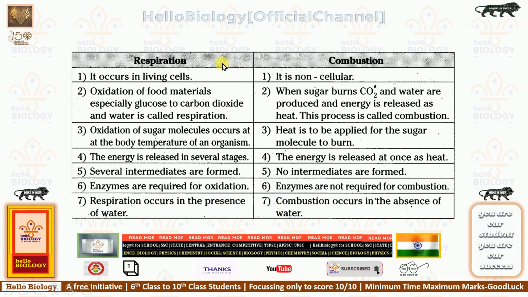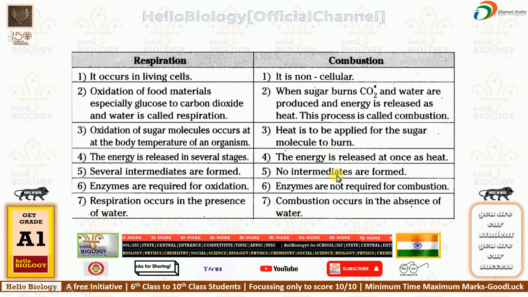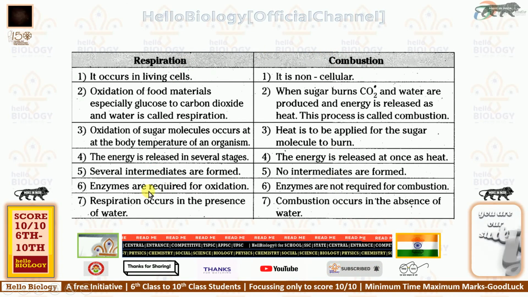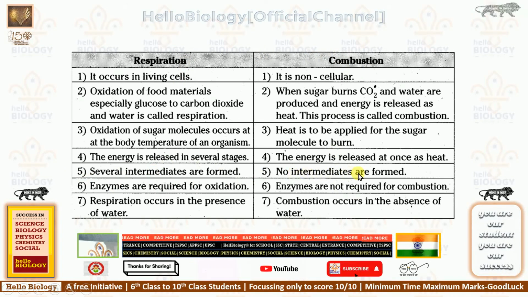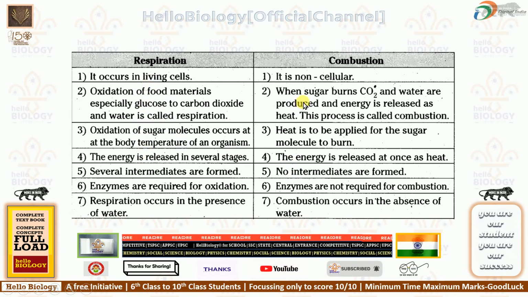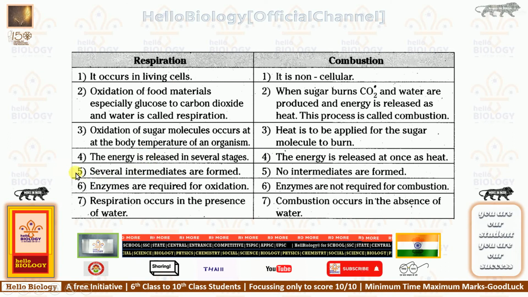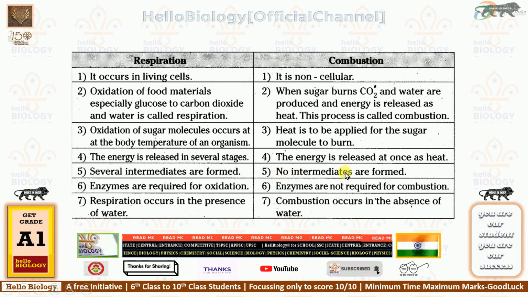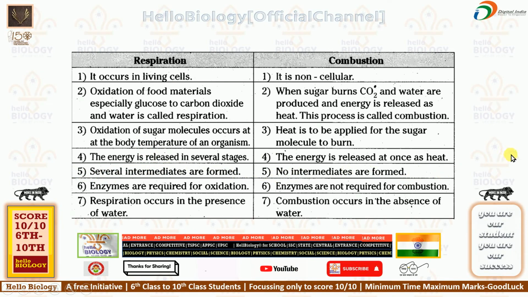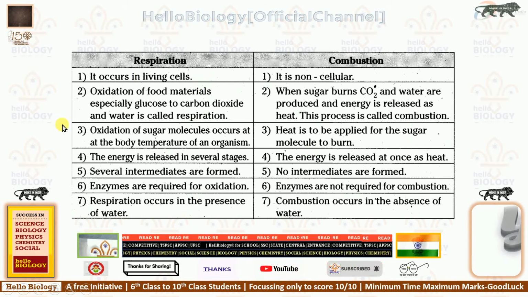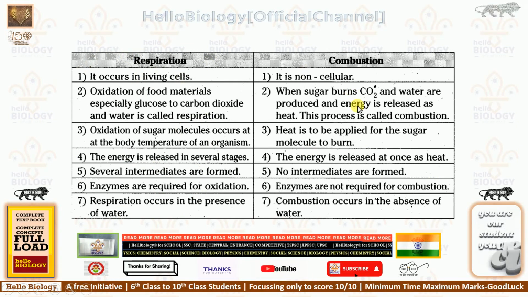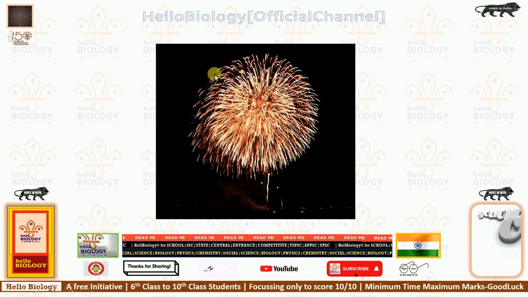If you make an irregular tabular column, no one will give you the marks. Understood? Why I am telling you to write five sentences is that, in fact, four are enough, four on this side and four on this side. But in the exam, if any one small mistake is there, another extra sentence you have written will be added as a mark. Understood? Respiration takes place within our body only, but combustion, as I showed here, takes place outside our body.